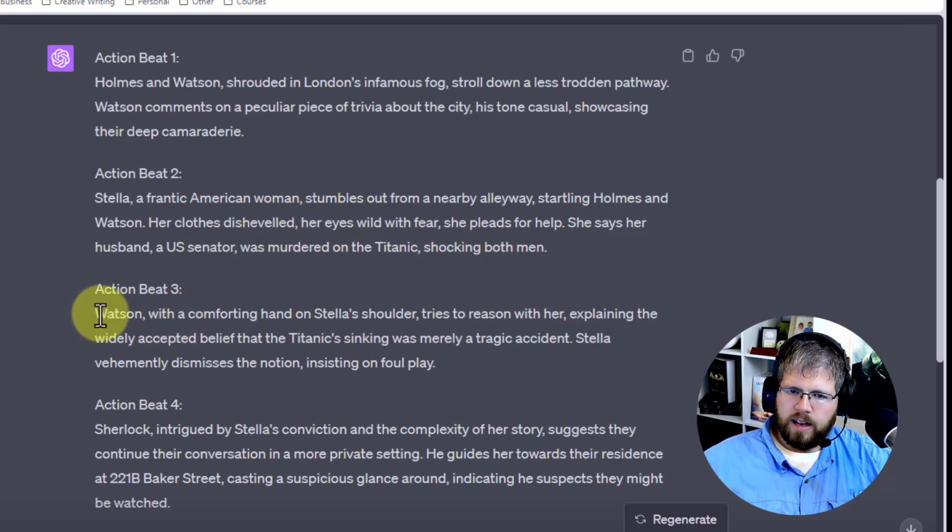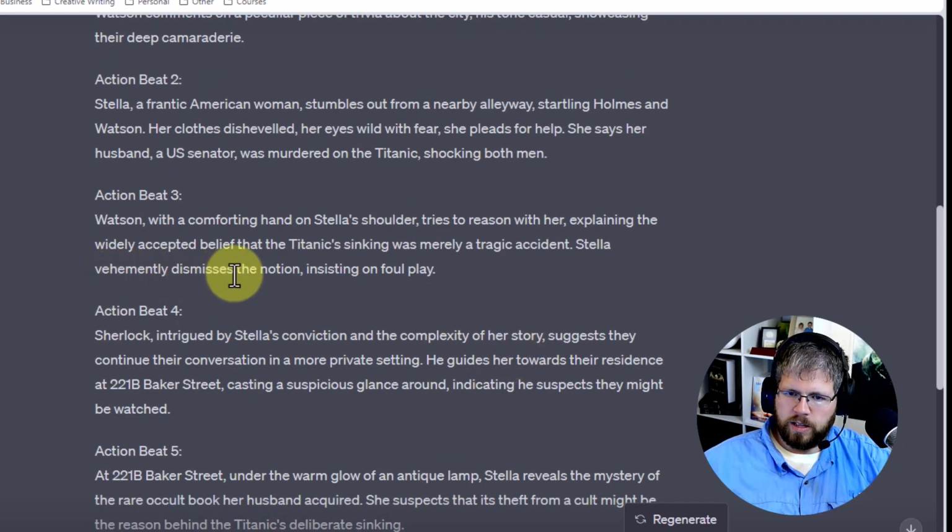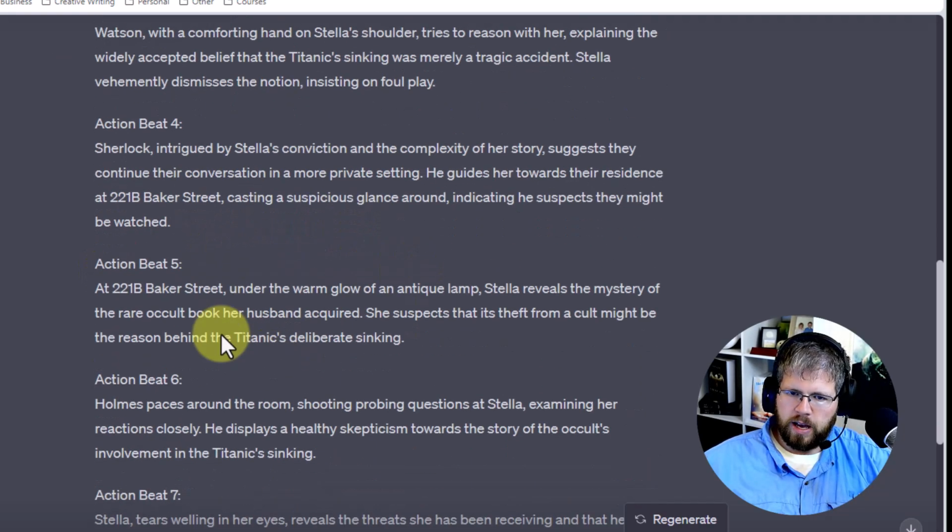And then Watson, with a comforting hand on Stella's shoulder, tries to reason with her, explaining the widely accepted belief that the Titanic sinking was merely a tragic accident. Stella vehemently dismisses the notion, insisting on foul play. Sherlock, intrigued by Stella's conviction and the complexity of her story, suggests they continue their conversation in a more private setting. He guides her toward their residence at 221B Baker Street, casting a suspicious glance around, indicating he suspects they might be watched.